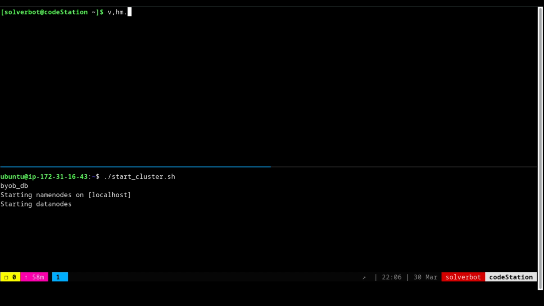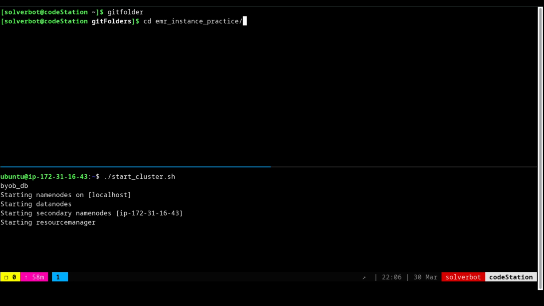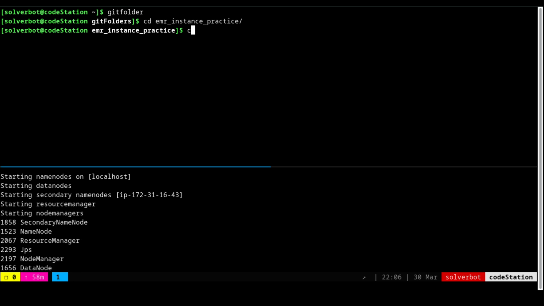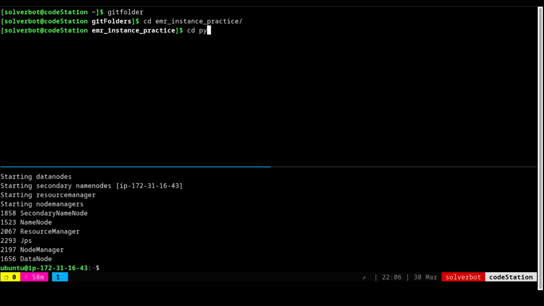I am going to go into the Git folder where I maintain all my folders related to my project, and I'm going to check this EMR instance practice. This particular Git folder will be shared with you guys. The code will be inside that. You don't need to worry about that. I'm going to show you how the code is actually written inside.